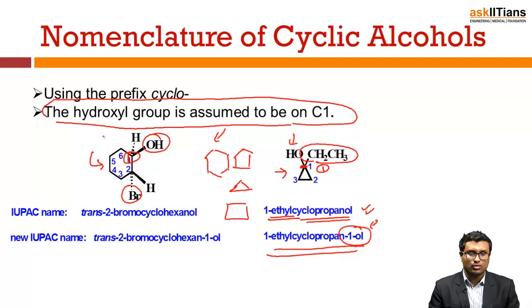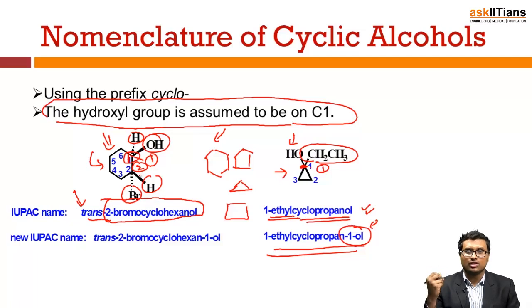Now if we go to this complex cyclic structure, at 1 I have an alcohol and at 2 I have bromine. If I consider the stereoisomerism, it is trans, because your hydrogen atoms are present on the opposite side. So it is trans 2-bromo cyclohexanol, right? At the second position I have the bromine.